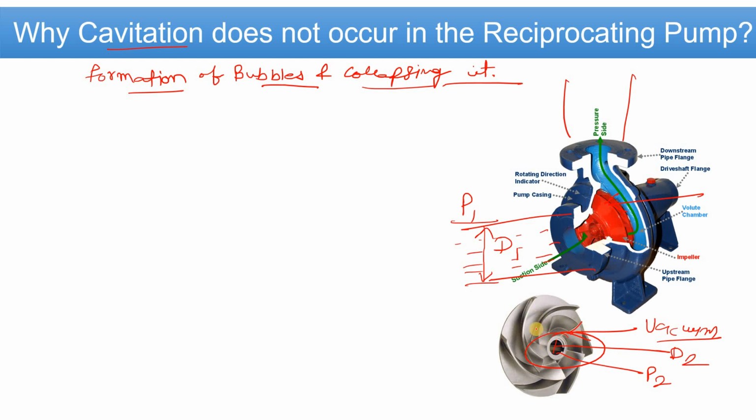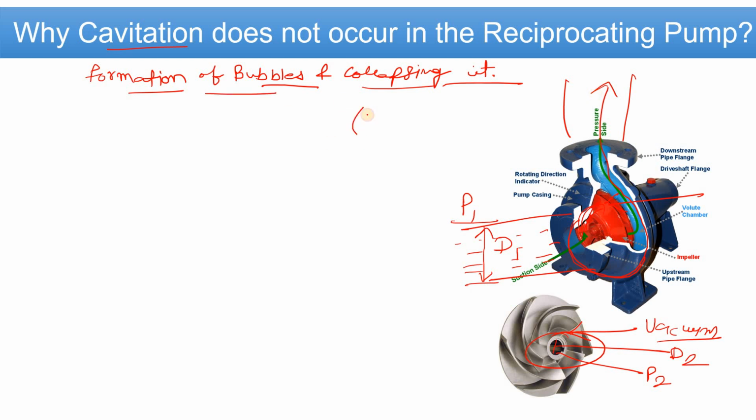The fluid goes out from here, and with the help of the casing the area increases, and due to that the pressure increases, and it goes to the discharge side.